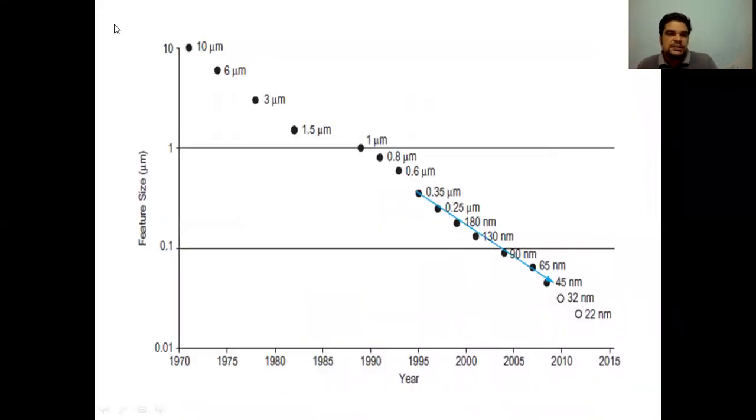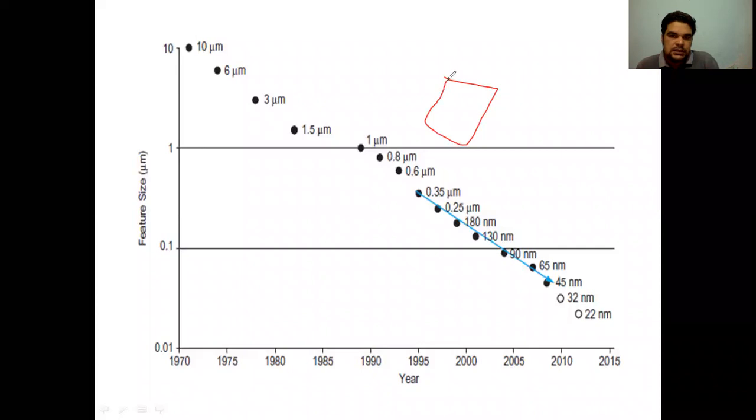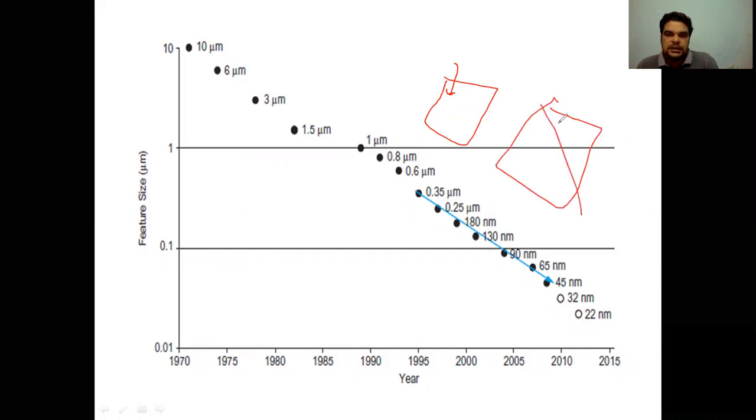This is the feature size. As you can easily see, two things are happening starting from the 1970s. First, the number of transistors on an IC is increasing. On a single chip the number of transistors is increasing, as well as the size is continuously decreasing.